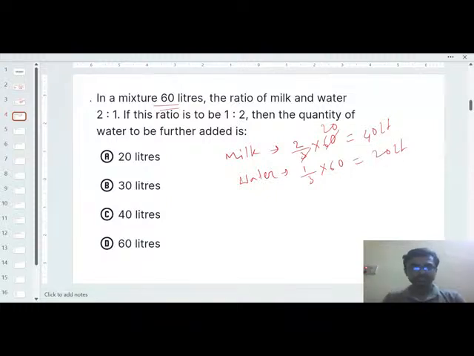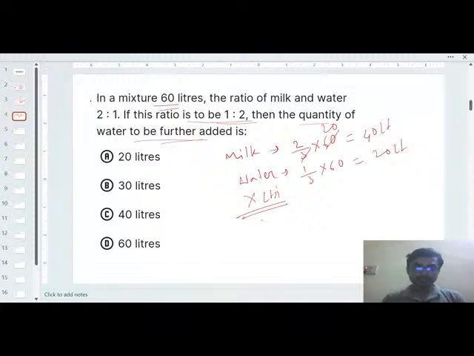Now go to the next question: if this ratio is to be 1 is to 2, then what is the quantity of water to be added further? So just take the quantity of water to be added as x liters. So x liters you have to add, so that the ratio of milk and water will be 1:2.